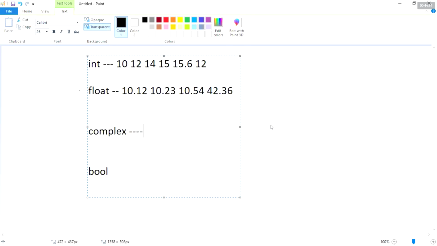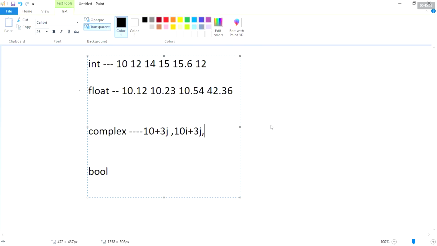I think in your physics we already wrote here, 10 plus 3i or otherwise 3j, like this it will be available. These numbers are going to be considered as complex numbers.